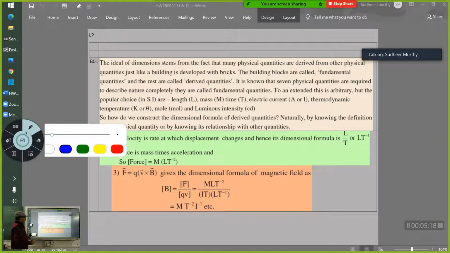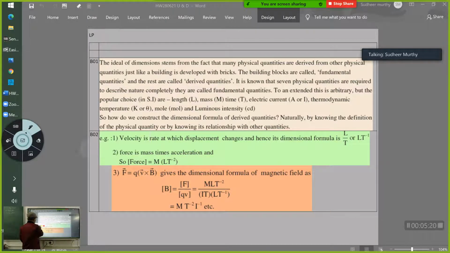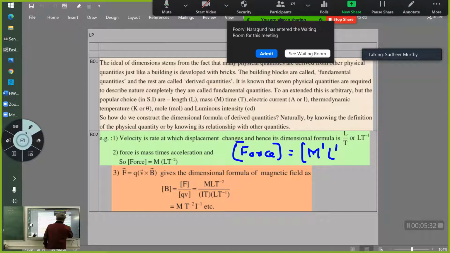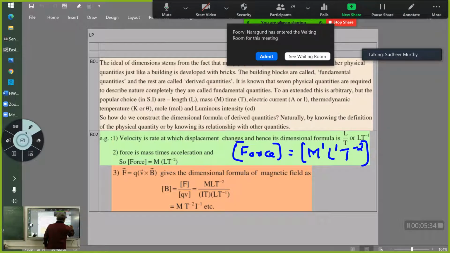You should write it as the dimensional formula of force is M raised to 1, L raised to 1, T raised to minus 2. This is how we should write the dimensional formula of force. Clear?